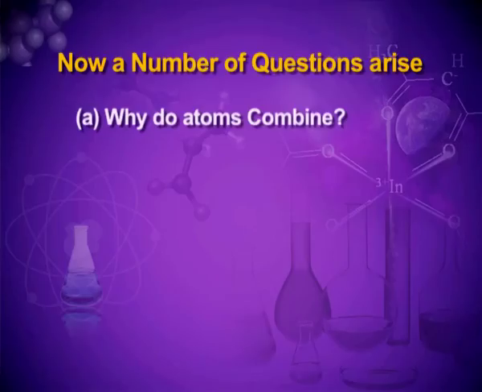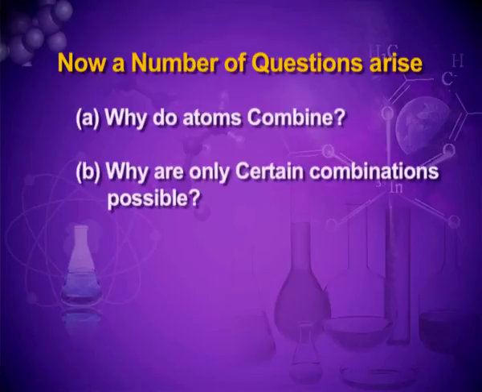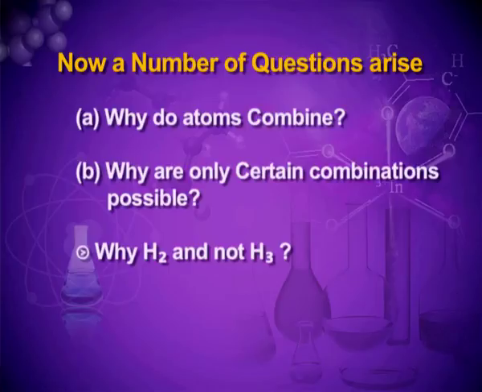Now again, many questions arise out of this. Why do atoms combine? Why are only certain combinations possible? For example, why do only two hydrogen atoms combine to form a hydrogen molecule? Why H2 only? Why not H3?